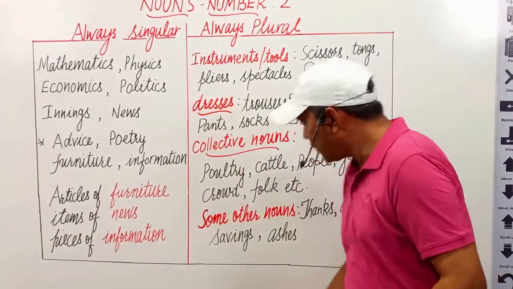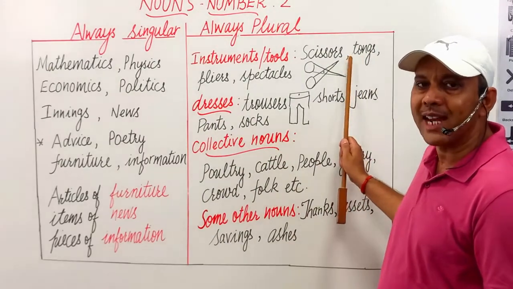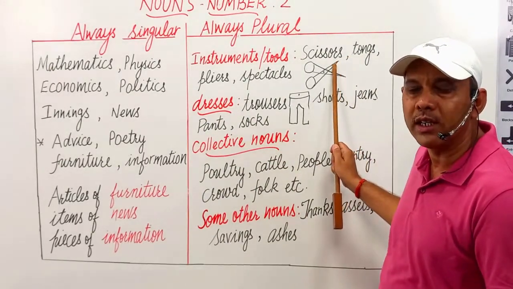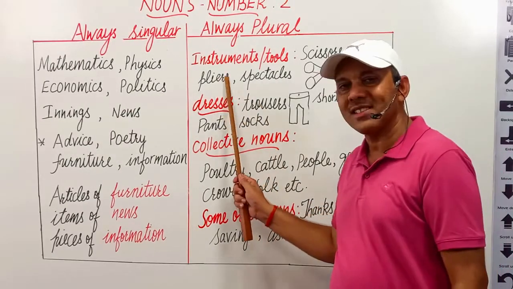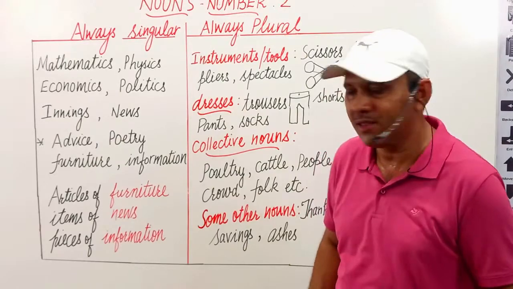In this way, this is used in pair. That's why it is also plural. It takes a plural verb with it. The next is pliers.